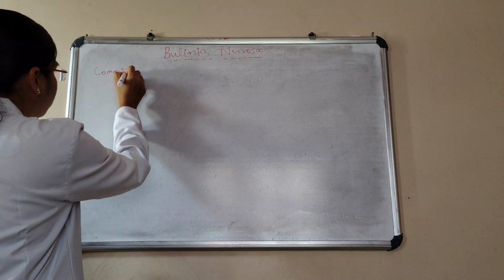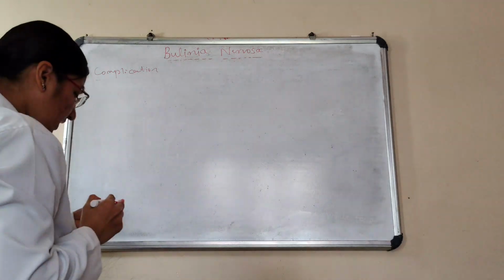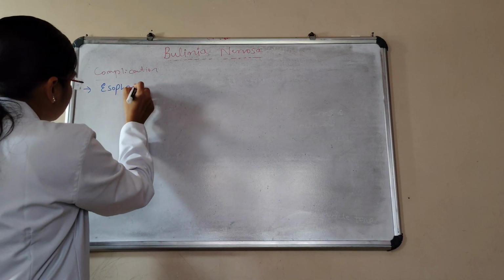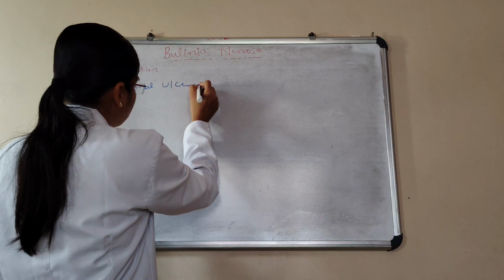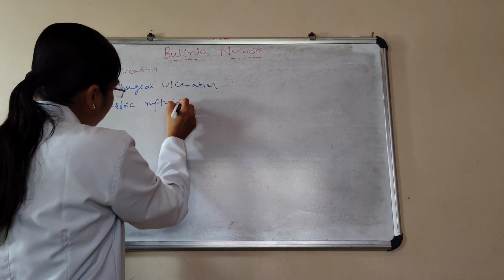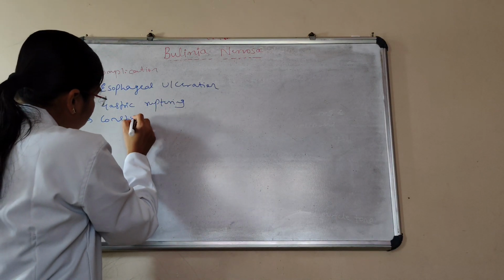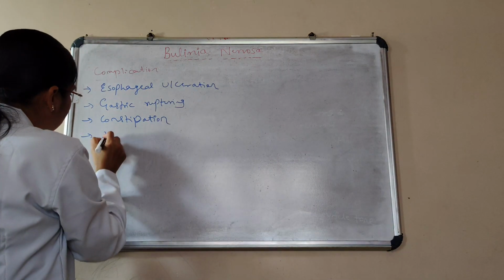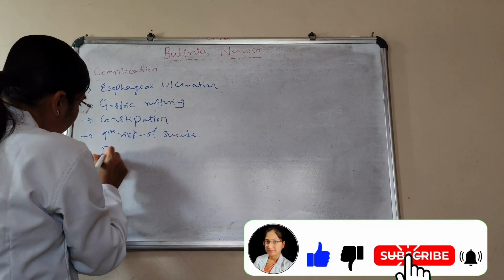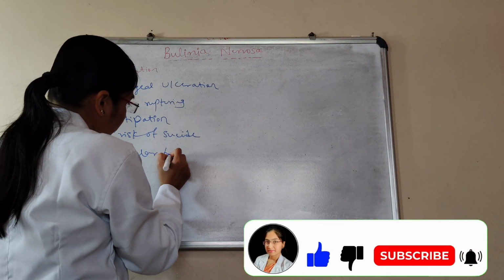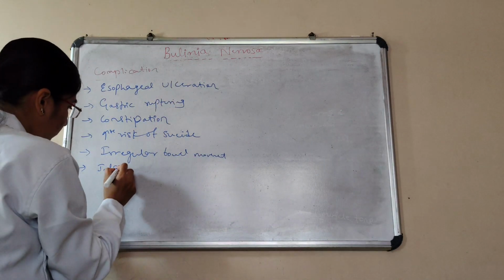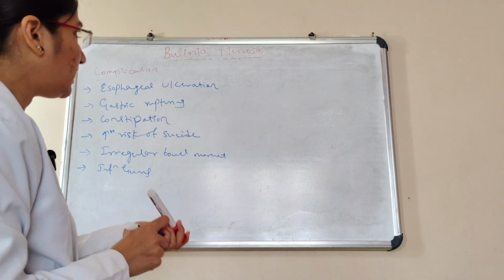Complications of bulimia nervosa. Here we can say gastric ulceration, esophageal ulceration, and then gastric rupturing, and then constipation, and then increased risk of suicide, and then irregular bowel movement, and then infection of gums. These are the complications we can observe in bulimia nervosa.